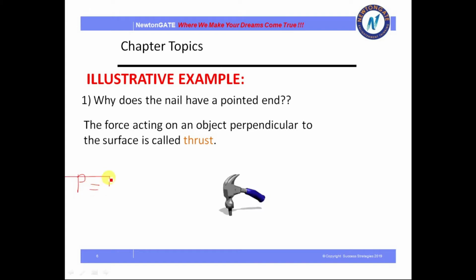Pressure is equal to force per unit area, so that means the less the area, the more will be the pressure. So the nail will get inserted very easily inside the wall, or wherever you push it, because the pressure will be more.